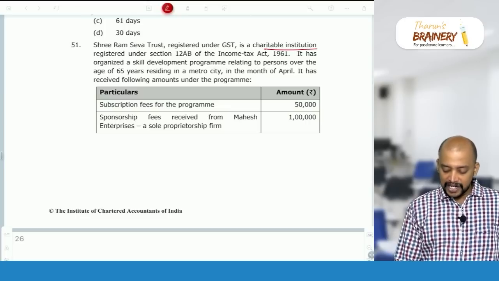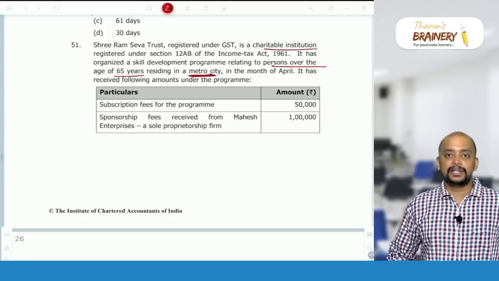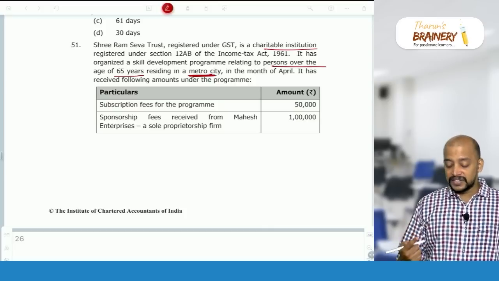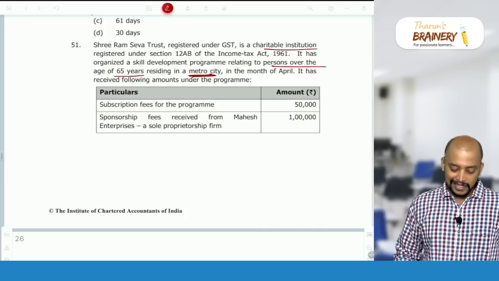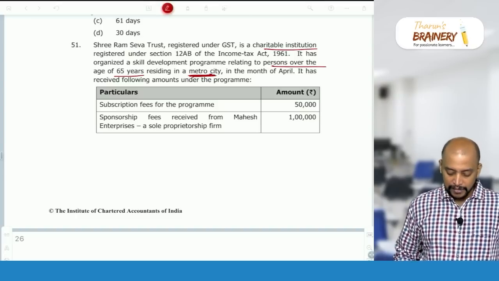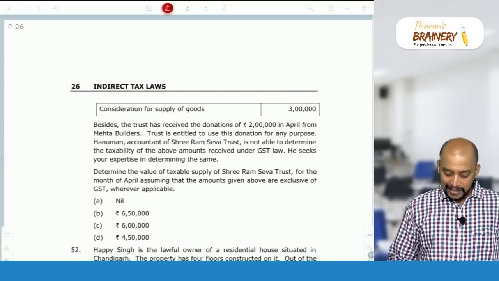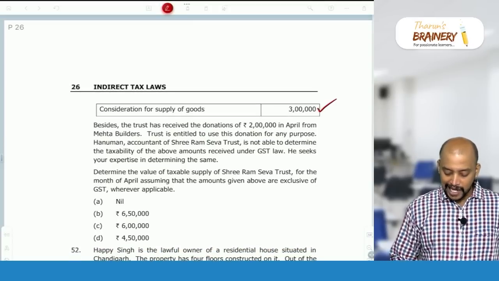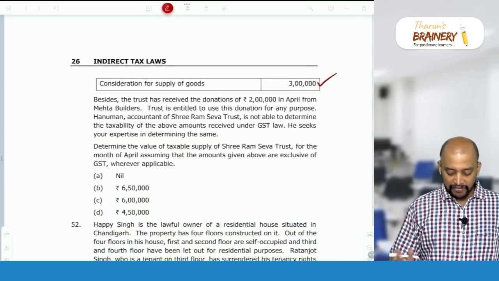Skill development relating to persons over 65 years residing in a metro city, so that will be taxable. If it is persons over 65 years residing in a rural area, then it would have been exempted. So in this case it is a metro city, therefore it will be taxable. So 50,000, yes, and 1 lakh also will be taken. Then consideration for supply of goods 3 lakhs. So 3 lakhs plus 1 lakh plus 50,000, that is 4,50,000.